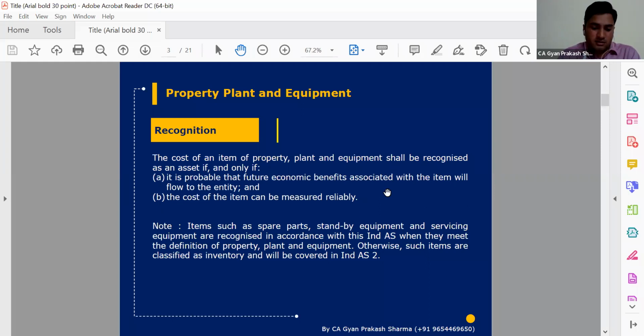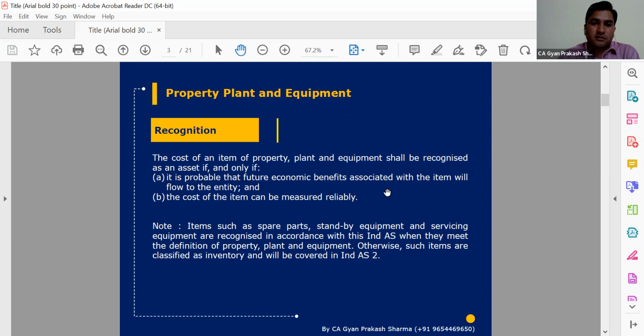First of all, we know there are no major changes from the accounting standard, so the same principles apply: when there is any activity or asset, there is a probability that future economic benefit associated with it will flow to the entity. There may be transactions of two types. First, where the entity takes the benefit immediately, like a product we have manufactured and sold out. That is an immediate benefit; there is no situation where we take the benefit over a period of time.